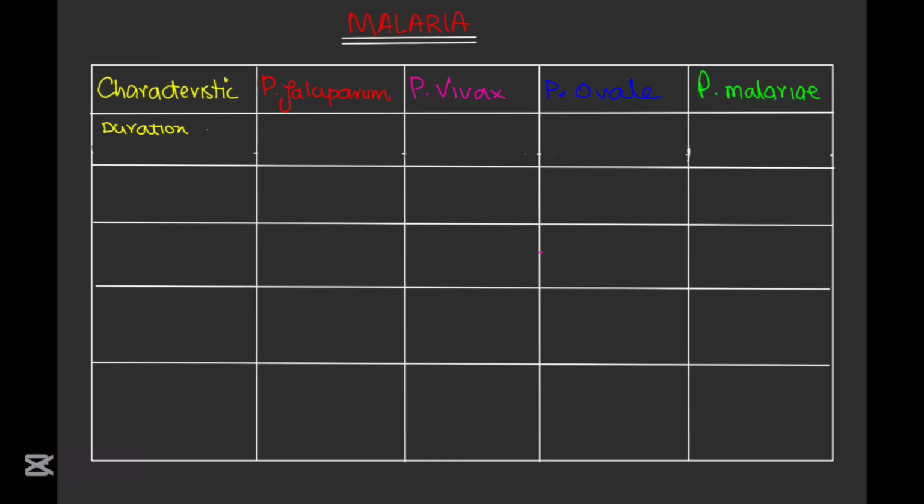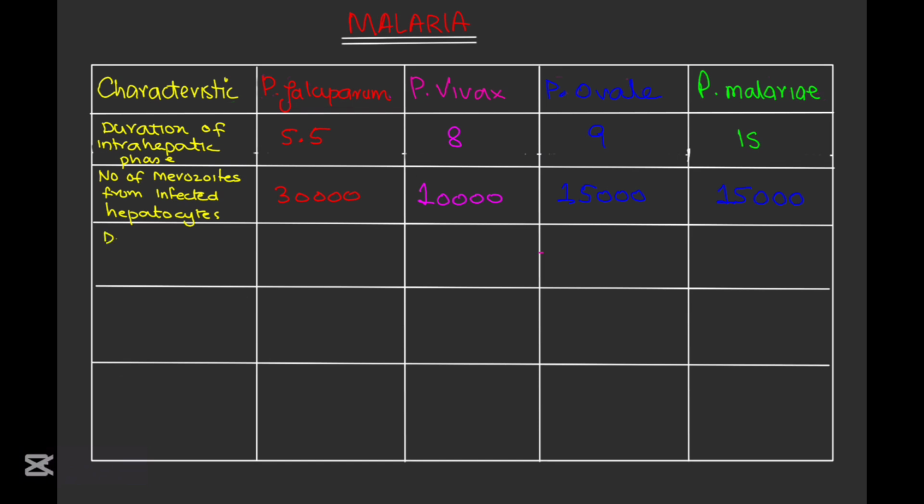The first one is the duration of the intrahepatic phase that occurs in the liver. Plasmodium falciparum takes about 5.5 days, vivax 8 days, ovale 9 days, and malariae 15 days. The second characteristic is the number of merozoite cells that are released from the infected hepatocytes. Falciparum about 30,000, vivax 10,000, ovale 15,000, and malariae 15,000 merozoites.